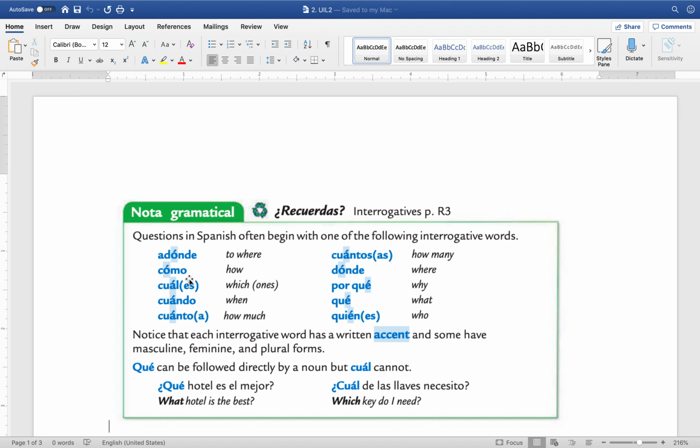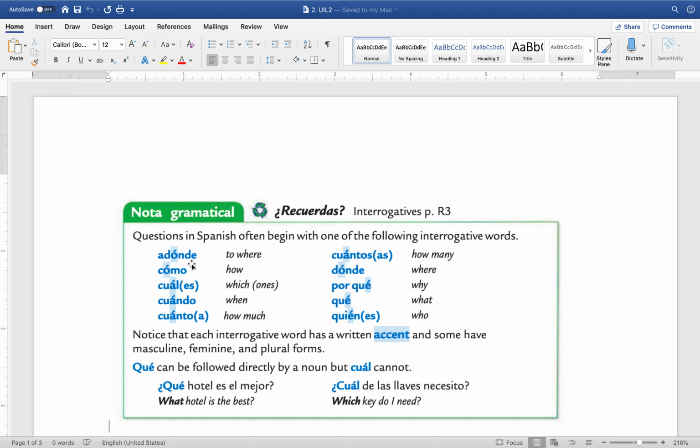So you need to know that when you use all those words in a question, you must have the question mark upside down at the beginning and then this one at the end. Also, what all of them have in common is accent marks. When you use them for questions, you need to have the accent mark and the question mark upside down at the beginning and one at the end.